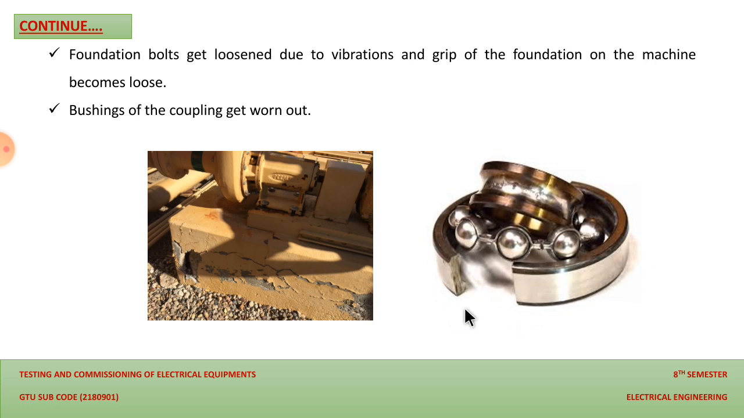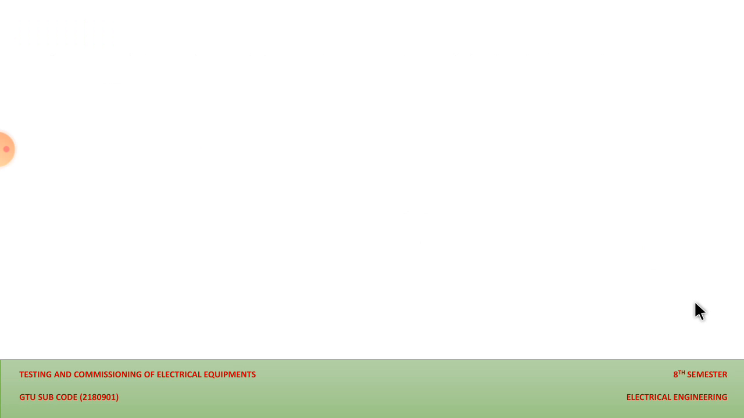This bearing is broken due to the uneven vibration and uneven magnetic pull, and due to the misalignment. So these are the adverse effects of the misalignment.